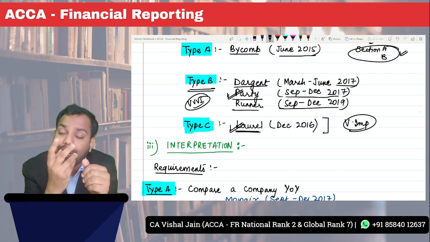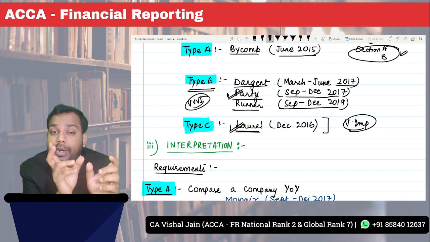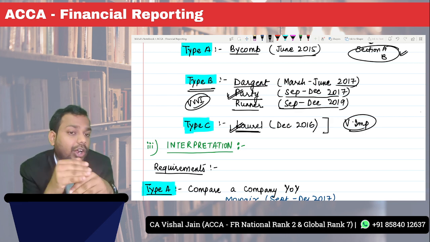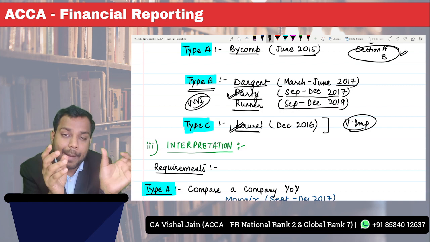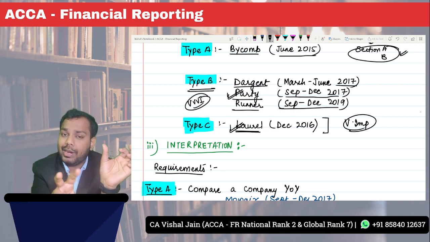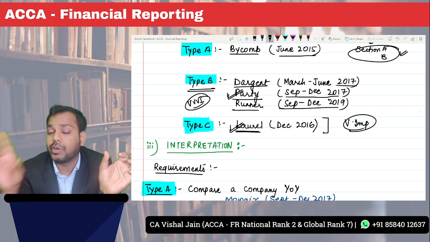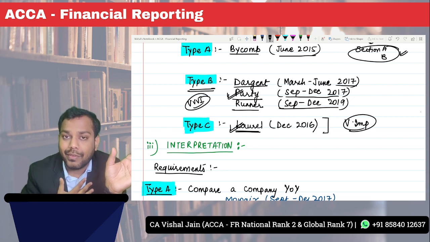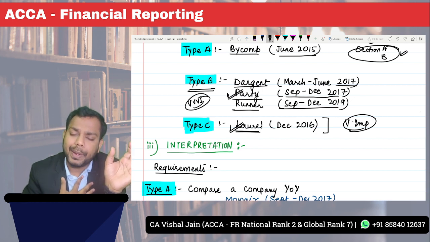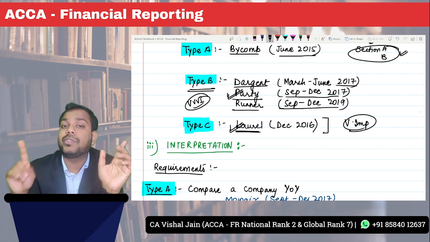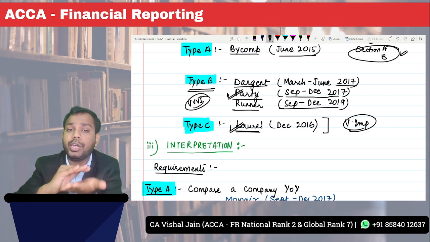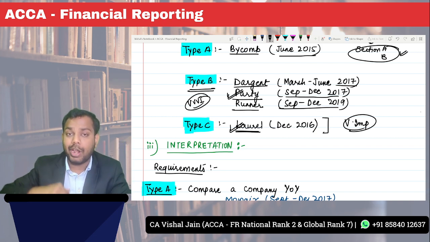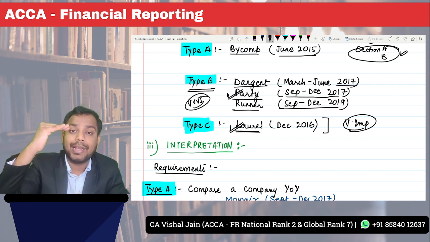See, what students do is just rote learning. Why is the gross profit increasing? They will read in the Kaplan material that this is the reason, and they will replicate that in the exams. Never do that. Initially, even I started with that. That is acceptable, fine, but in the exams that is not acceptable. So how do you need to upgrade from that level to what is required in the examinations?